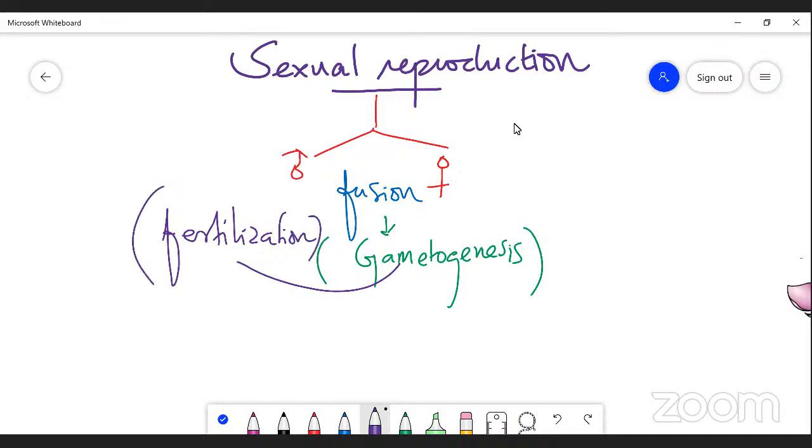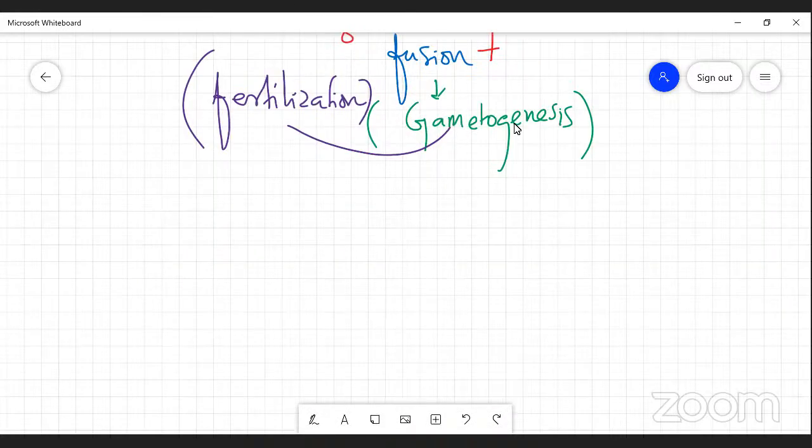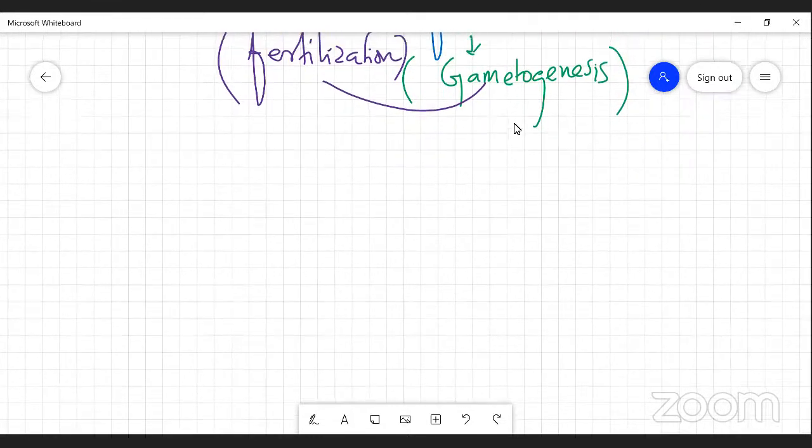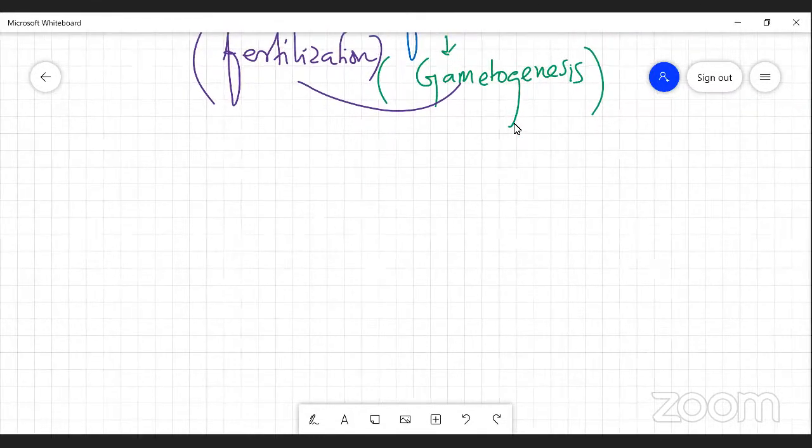Now, fertilization occurs in different stages in lower organisms, right? In lower forms, the fertilization or gametogenesis occurs in different stages.